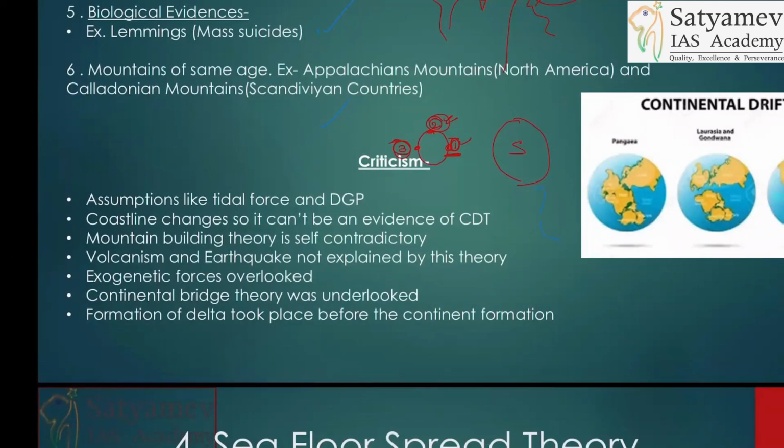Again, I have already explained it to all of you that tidal force and differential gravitational pull are not sufficient for pulling the continent or movement of continents. Coastline changes, so there cannot be the evidence of continental drift theory. Volcanism, earthquakes, these kinds of phenomena have not been explained. So mind it, UPSC can ask you a question on simply criticism. There are two important aspects of continental drift theory. First is evidences and second is criticism. So a 10 marker can easily be asked on criticism.